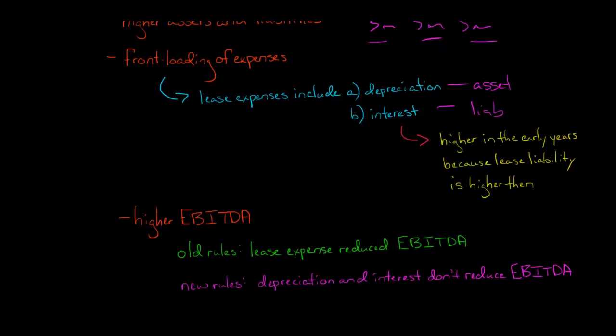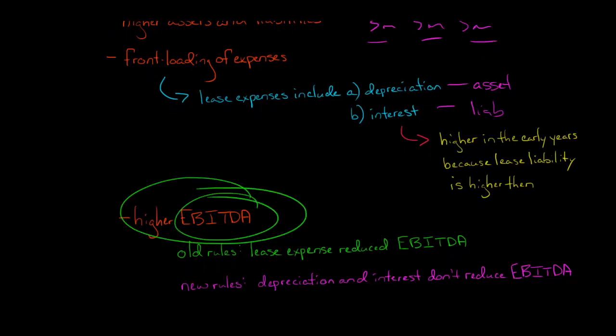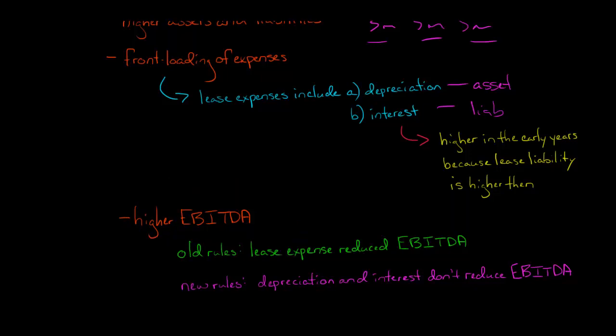Now, another effect for lessees is higher earnings before interest, taxes, depreciation, and amortization, EBITDA. Higher EBITDA. Why is that the case? Because under the old accounting rules, remember I said it was just lease expense each period? So lease expense reduced EBITDA. If a company had more lease expense, that would reduce its EBITDA. Under the new rules, a lessee is not recognizing lease expense anymore. Now they're recognizing depreciation expense and interest expense. You could think about these conceptually as total lease expense, but it's actually labeled depreciation expense of the right-of-use asset and interest expense on the lease liability.